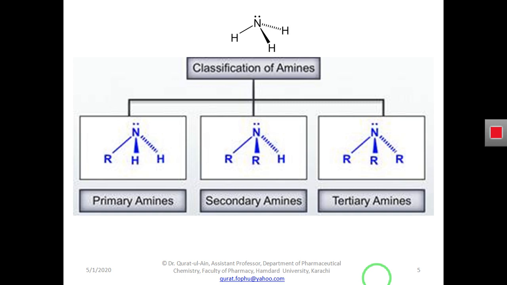If we have a parent compound that is not having any substitution or removal of any atom from it, this is the parent compound. But if we substitute or replace any atom in a parent molecule, the final compound or product that we will get is called a derivative.